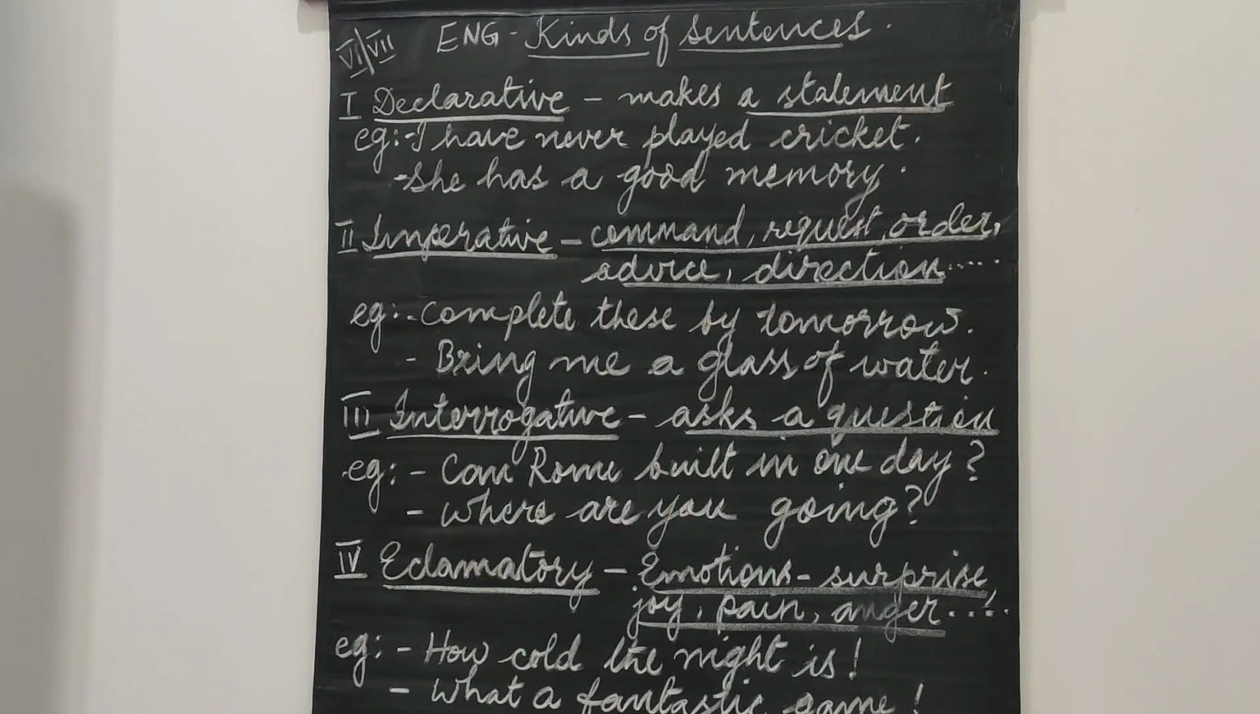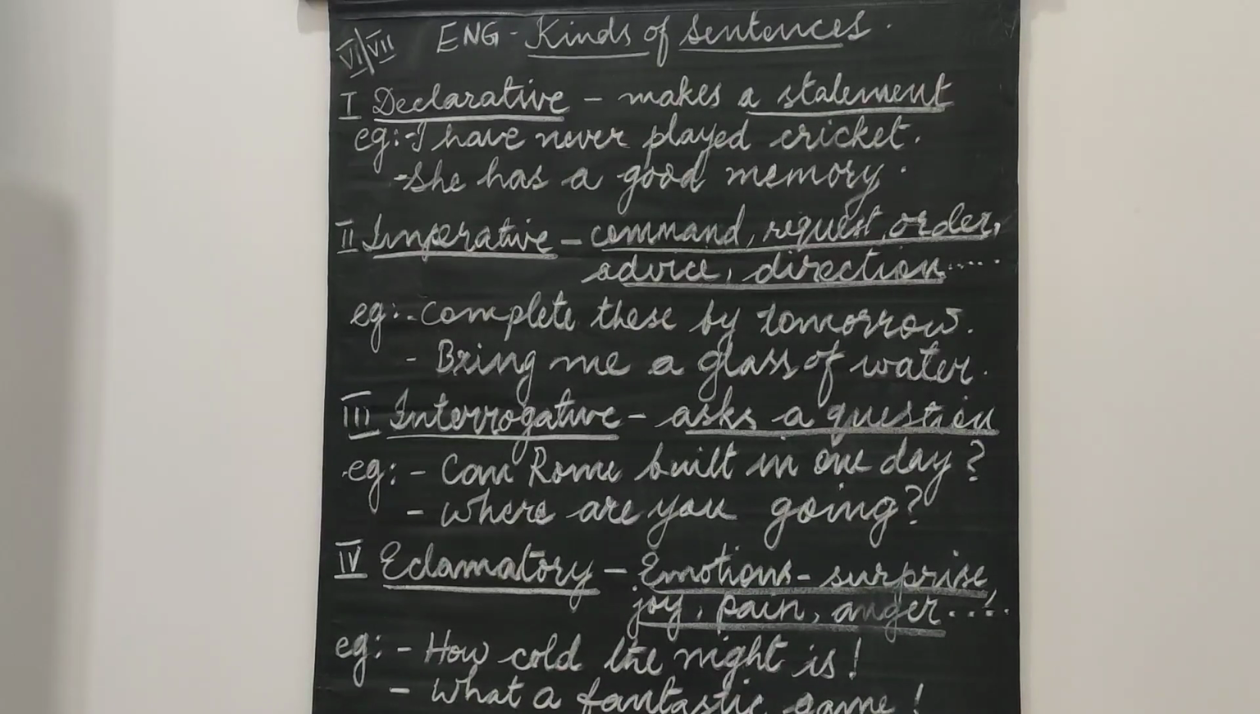Let's look at the different types or kinds of sentences. There are 4 different kinds of sentences, and they are declarative sentences, imperative sentences, interrogative sentences, and exclamatory sentences. Let's look at them one by one. The first one is declarative sentences.